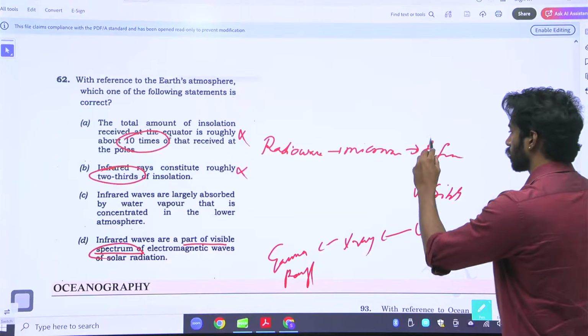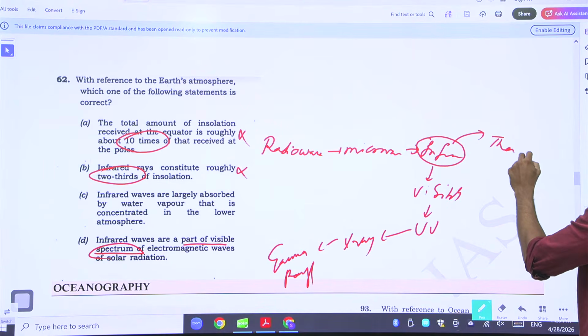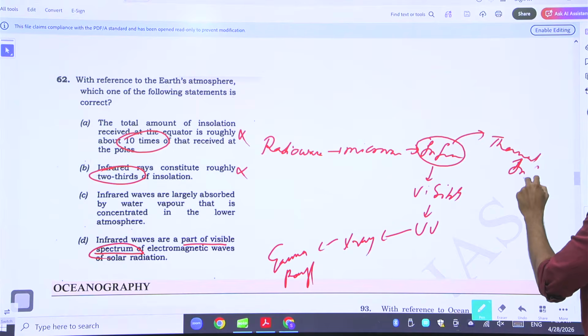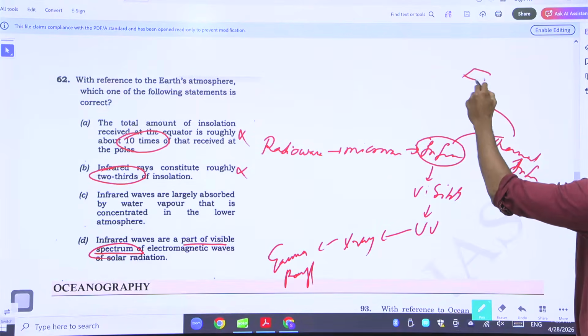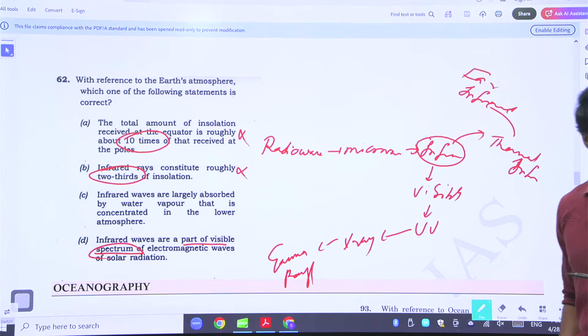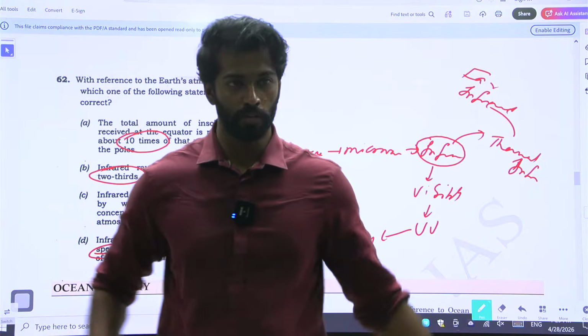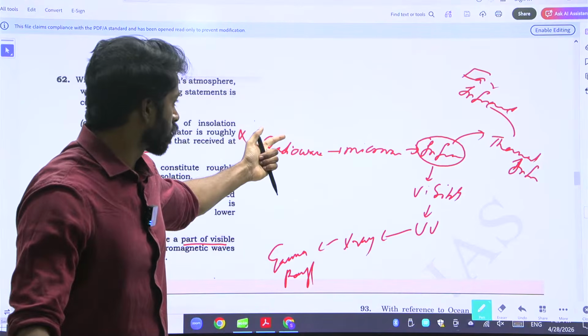Earth releases infrared rays. All the infrared rays that Earth releases are thermal infrared, meaning that they are far infrared rays. Whereas the sun, what does the sun release? Short wave. But if you see here, infrared is long or short?